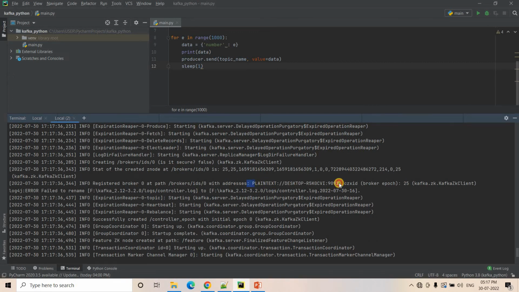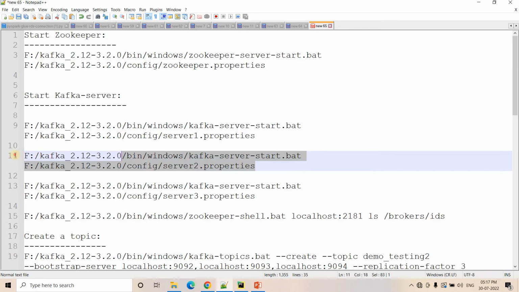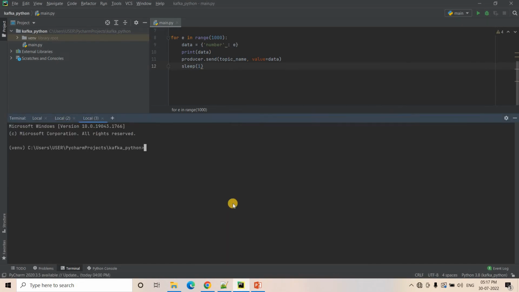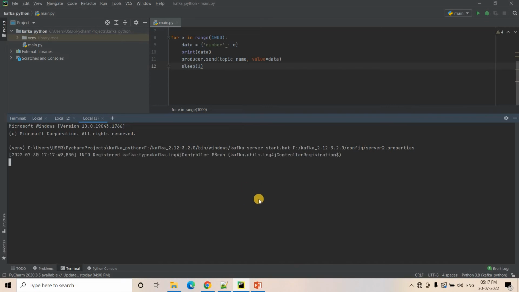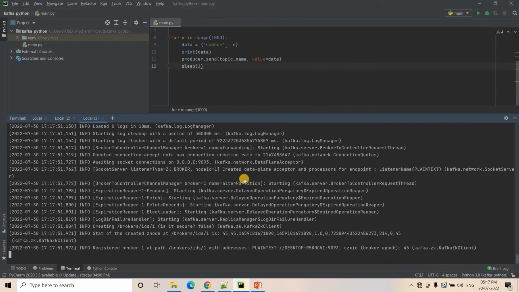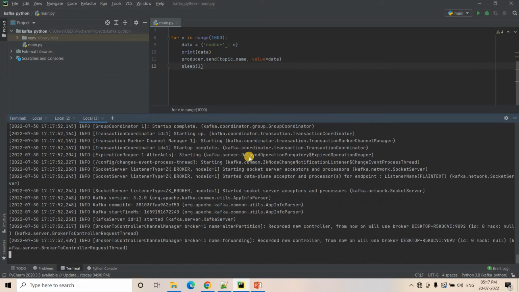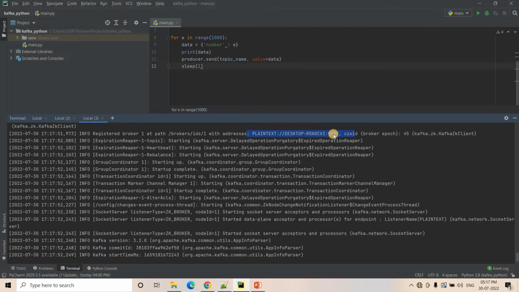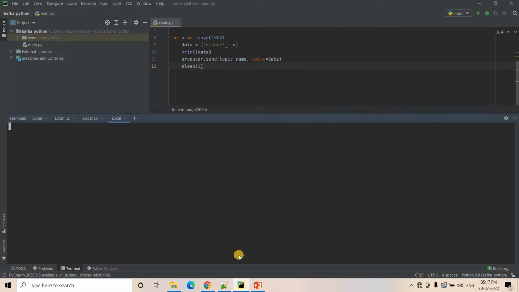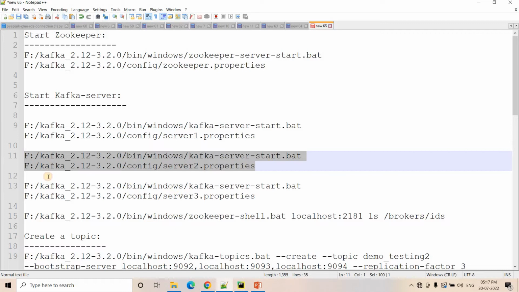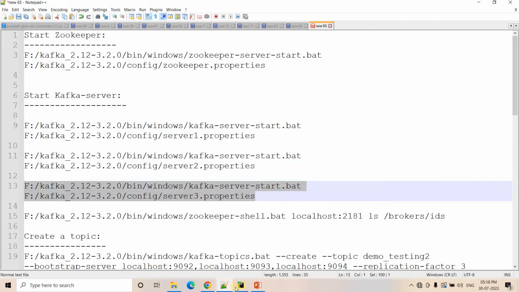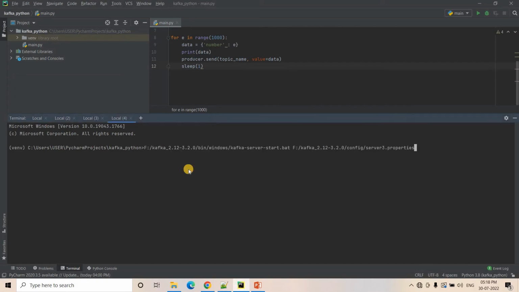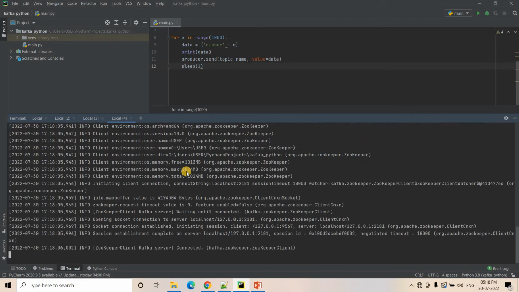So here you can see this particular server is running at port 9092. This server will start running at port 9093. Here you can see port number 9093. And in another terminal I will start my last server, which has broker ID 2.